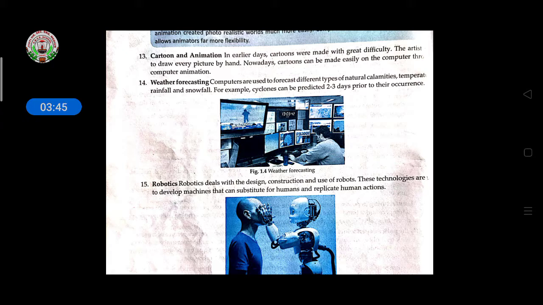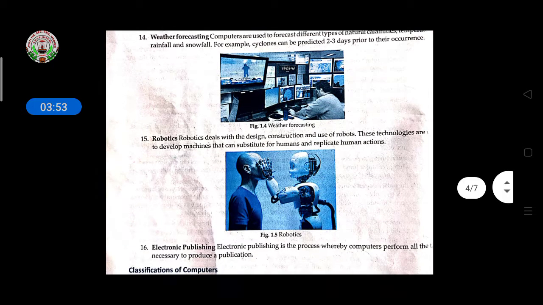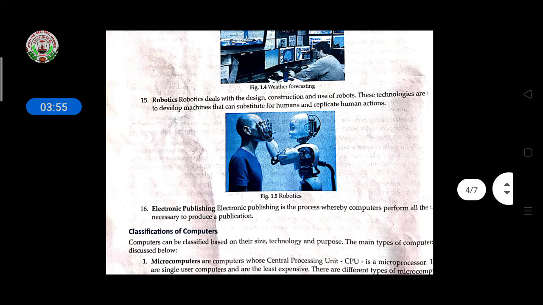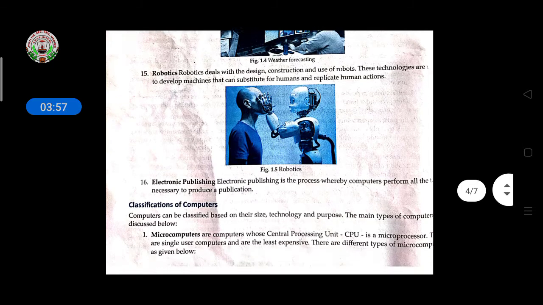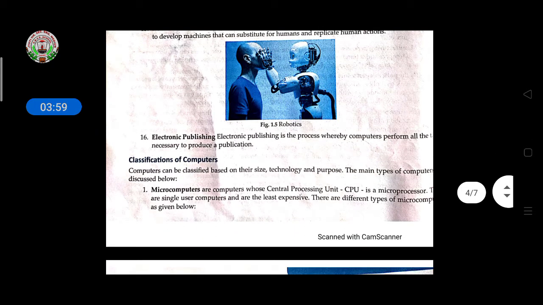Then computers are used for weather forecasting, and it is predicted 2 or 3 days before also. Then robotics deals with the design, construction, and use of robots, and how they are used. Then electronic publishing means where the computer performs all the necessary procedures for publication.